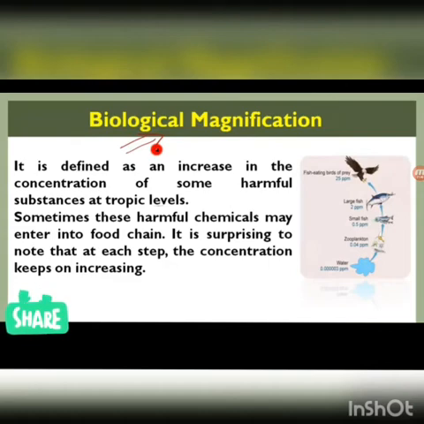And the large fishes are eaten by fish eating birds. So there you can see the chemical is at 25 parts per million. So here you can see the chemical is increasing, and this is called biological magnification.